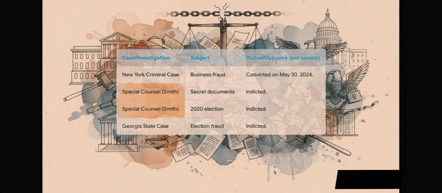and they are all over the map. From state-level indictments in New York and Georgia to federal indictments from the special counsel. And the source, of course, notes the historic outcome in that New York case, where on May 30th, 2024, he became the very first former U.S. president to be convicted in a criminal case.